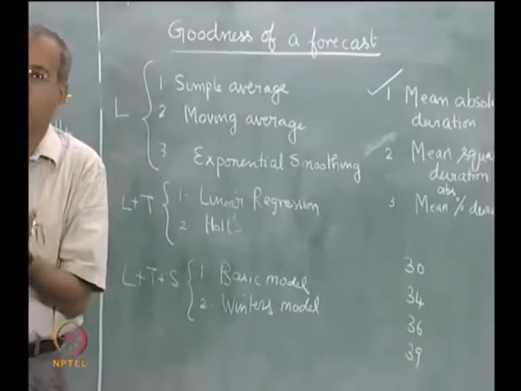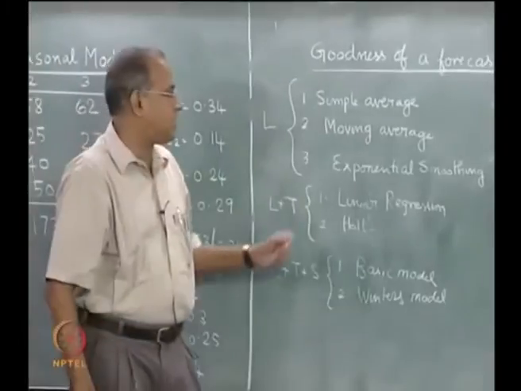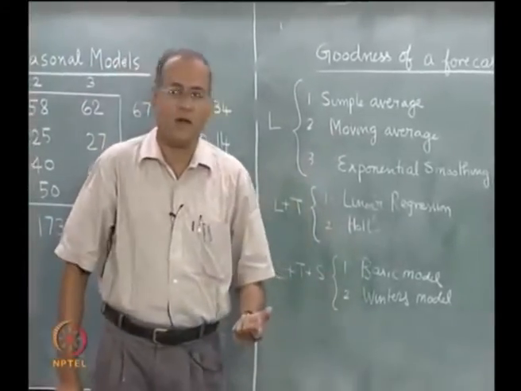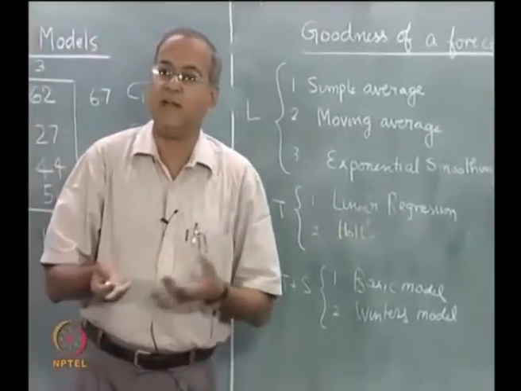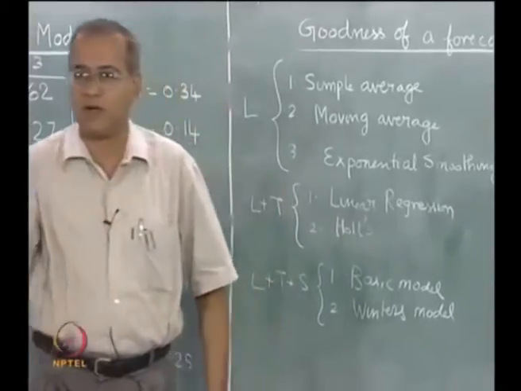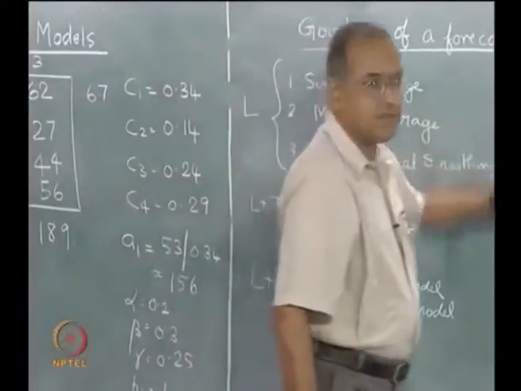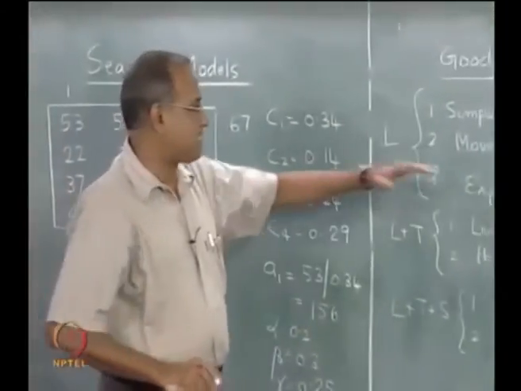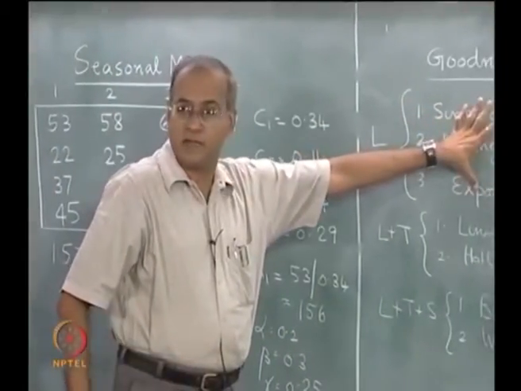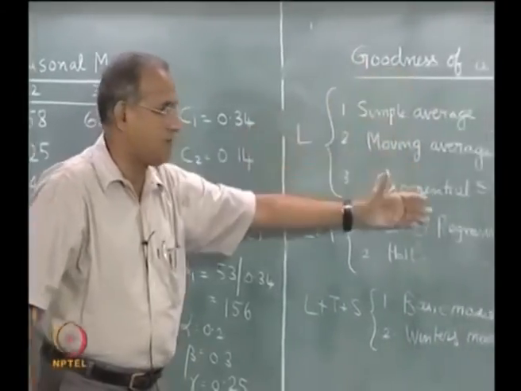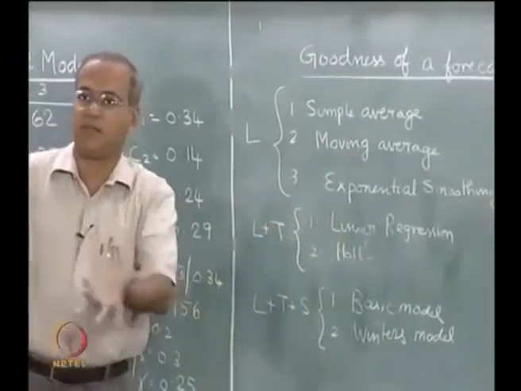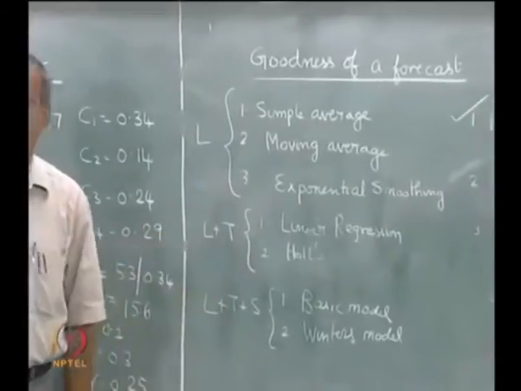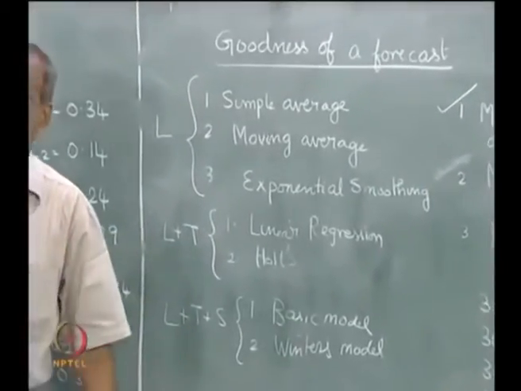So it is not a good idea to try and see whether moving average is better or whether linear regression is better after testing both the models and trying to find out the goodness. That is usually not practiced. What is actually good is to make the assumption that this exhibits level, therefore I am going to use one of these. This exhibits level plus trend, therefore I am going to use one of these, and so on.